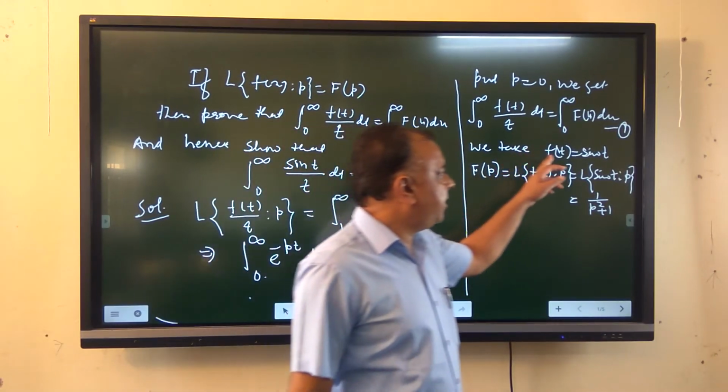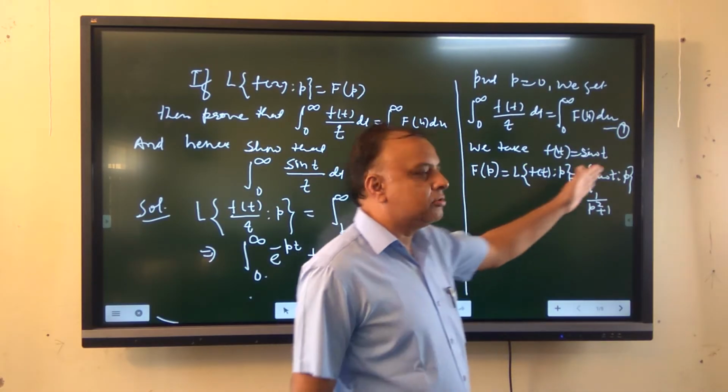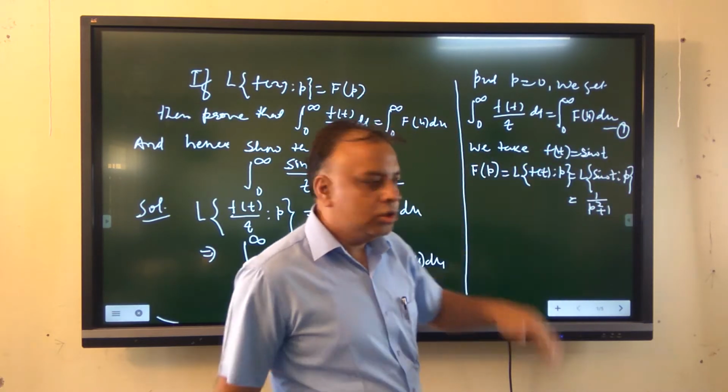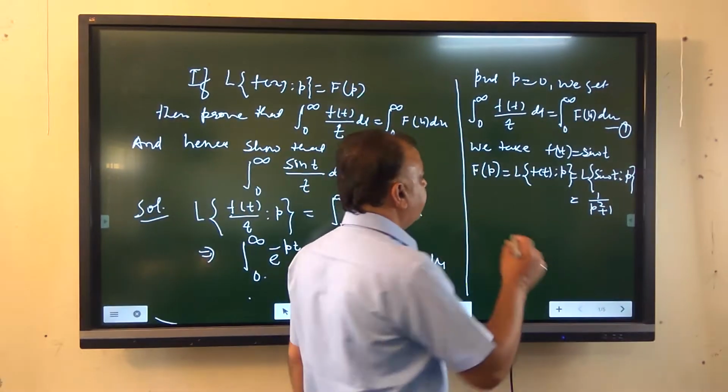So if we take f(t) equal to sin t, then f(p) is equal to 1 upon p square plus 1.